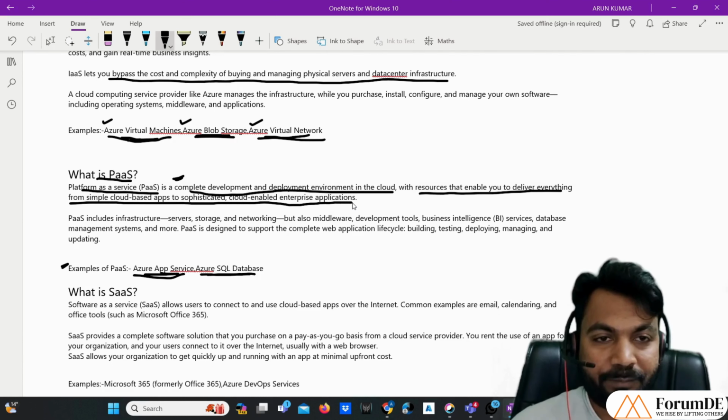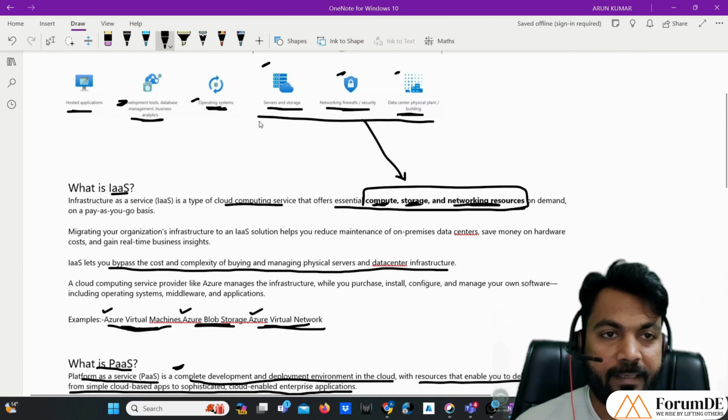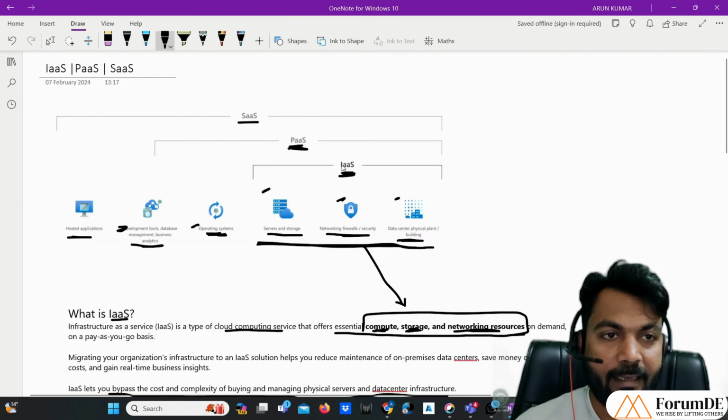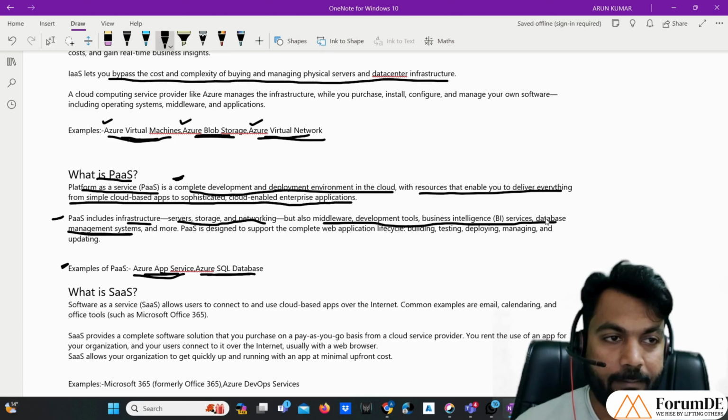PaaS includes the infrastructure that was there in IaaS, such as servers, storage and networking, but it also includes middleware, development tools, BI services, database management systems, and more.